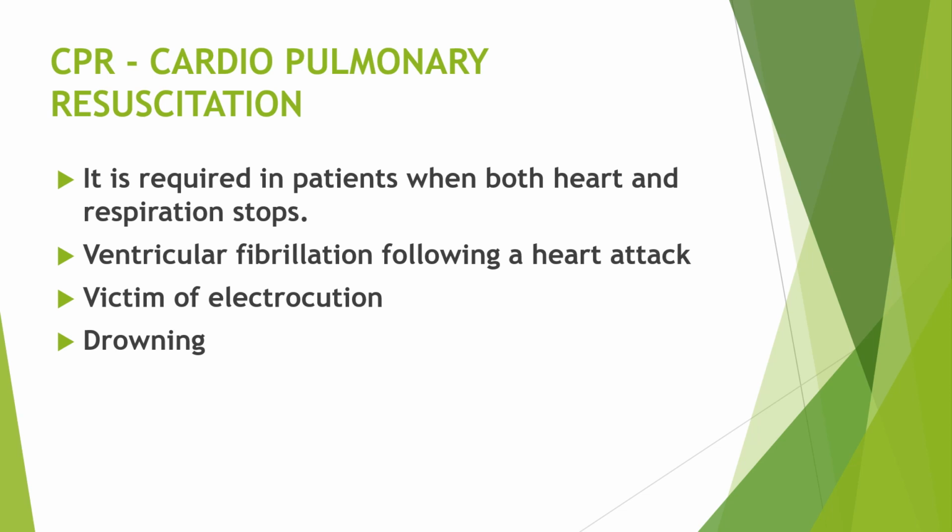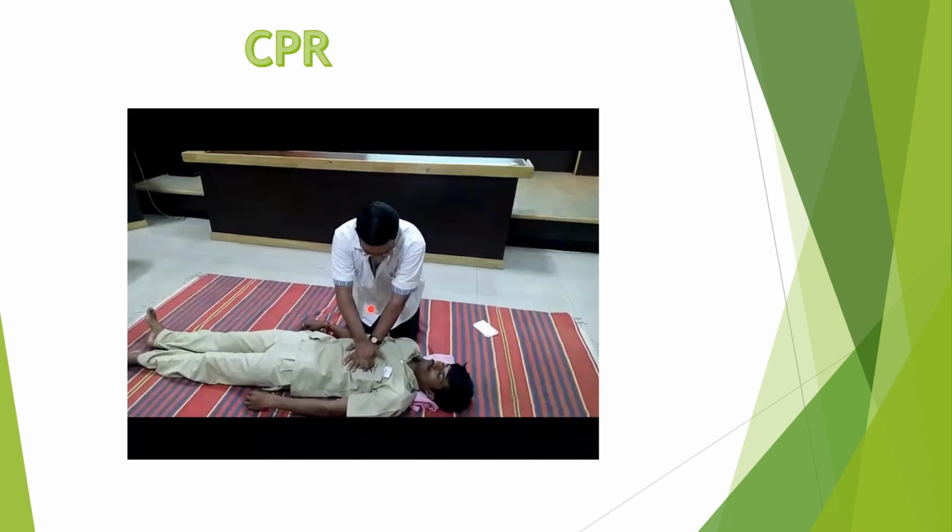During the external chest compression, the sternum should be depressed by 4 to 5 cm at a rate of 80 to 90 times per minute. The compression should be alternated with mouth-to-mouth respiration at a rate of 1 ventilation to 5 chest compressions. This is how we will be doing the CPR chest compressions.